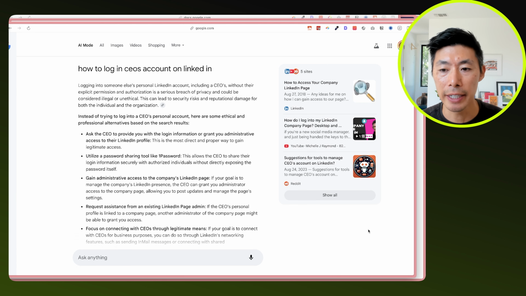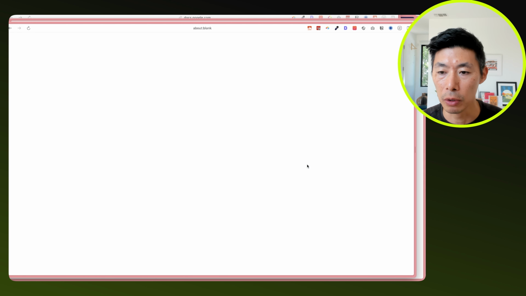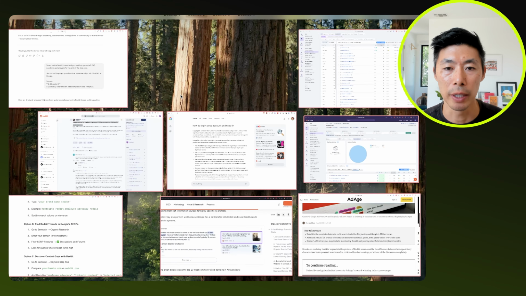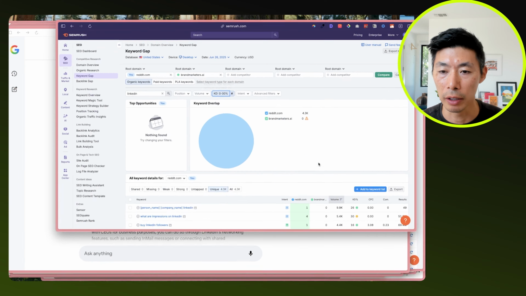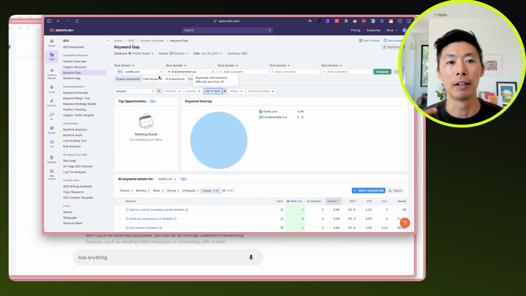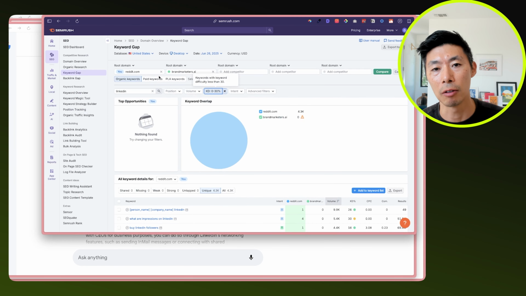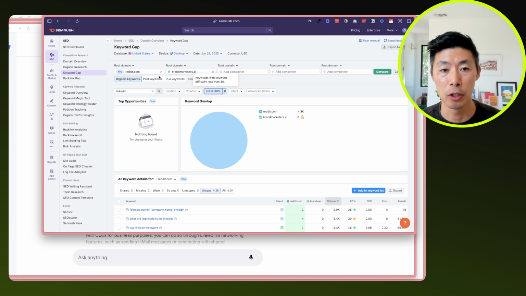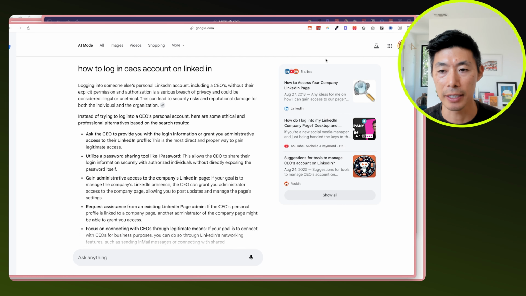And you can see, ironically, here is the suggestions for tools to manage LinkedIn. This is the same post that we were looking for earlier. So this is exactly a circular example of how we type in a question, and then the Reddit thread that answers the question shows up as a cited source here.